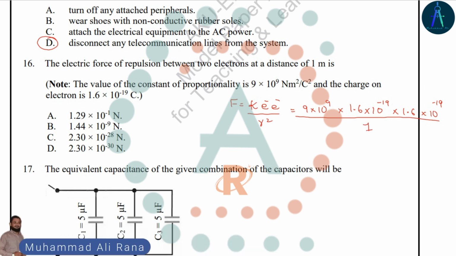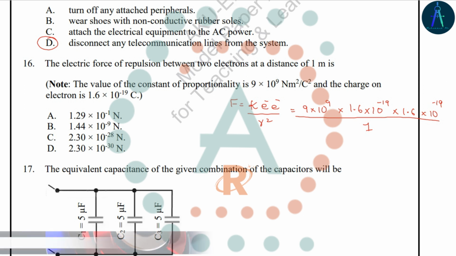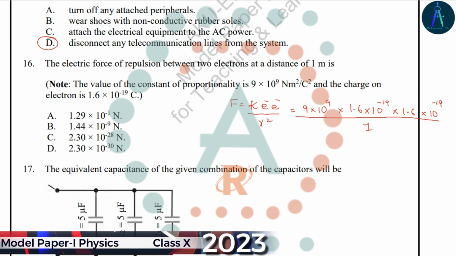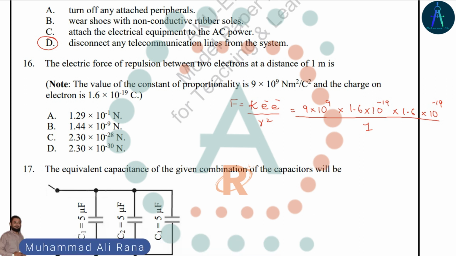So let's solve this. 9 times 10 to the power 9, multiplied by 1.6 times 10 to the power minus 19, and again multiplied by 1.6 times 10 to the power minus 19.